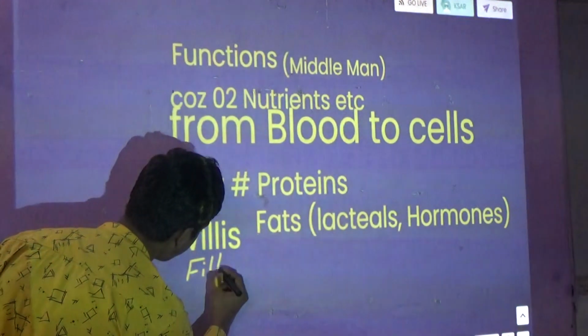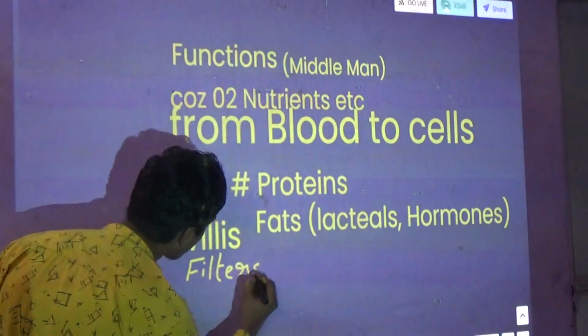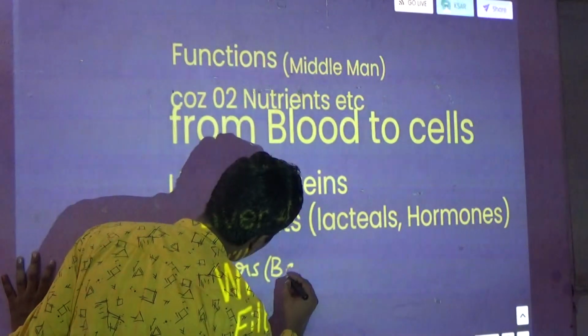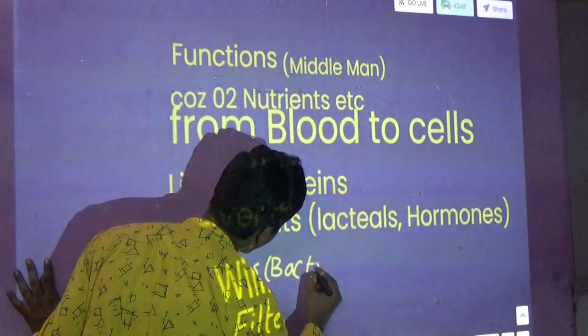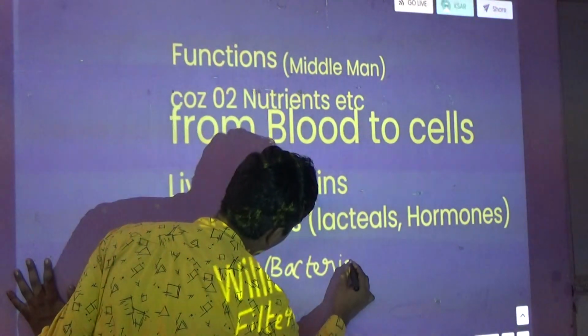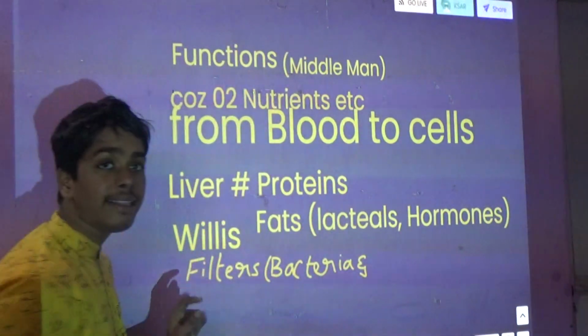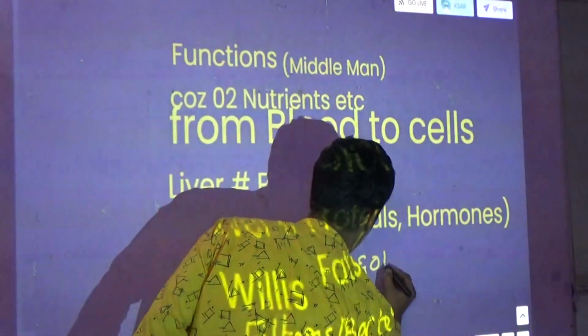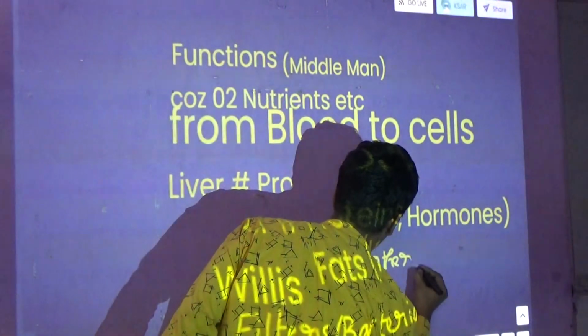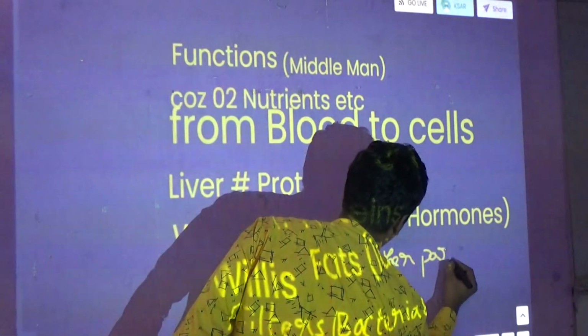Now what does it filter? It filters bacteria and other products, other particles.